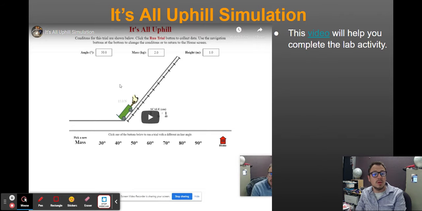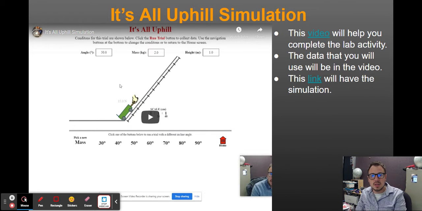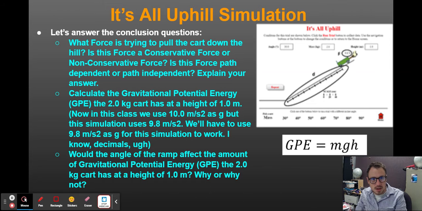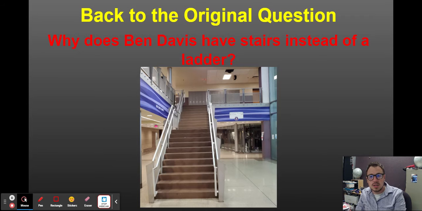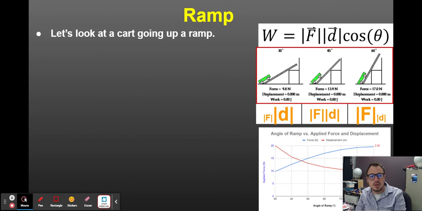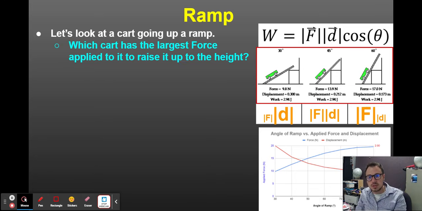So we learned about ramps last week, and we did the It's All Uphill simulation, and we answered these questions. The angle of the ramp didn't affect the gravitational potential energy. This is the data that you should have gotten for that lab. And notice that as the angle of the ramp increases, the force increases, but the displacement decreases, right? So why does Ben Davis have stairs instead of ladders? Well, it's because you apply less force. That's what ramps allow us to do.